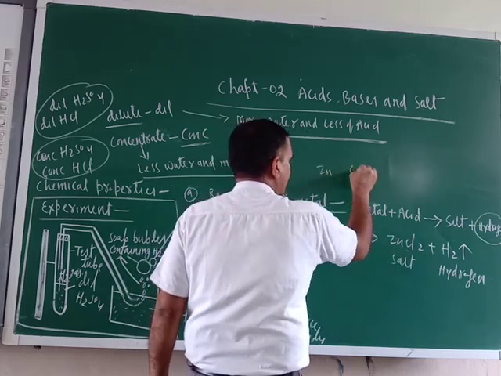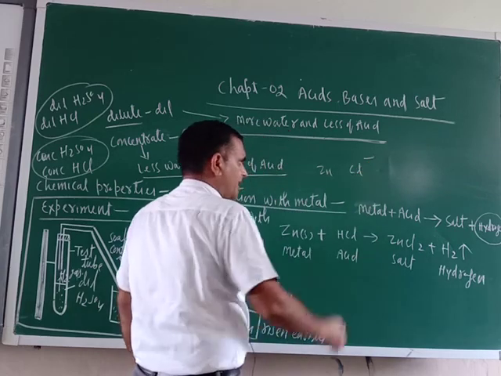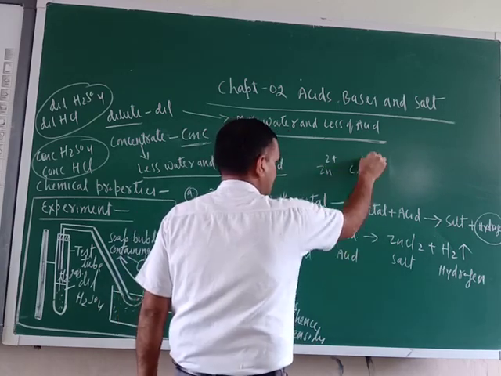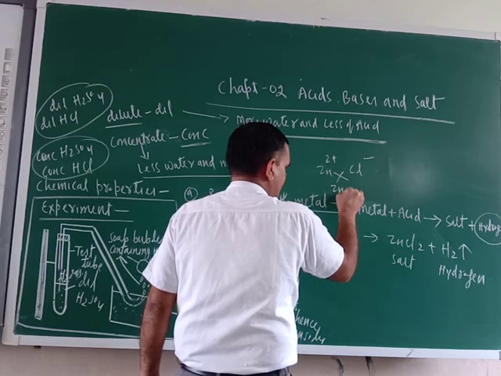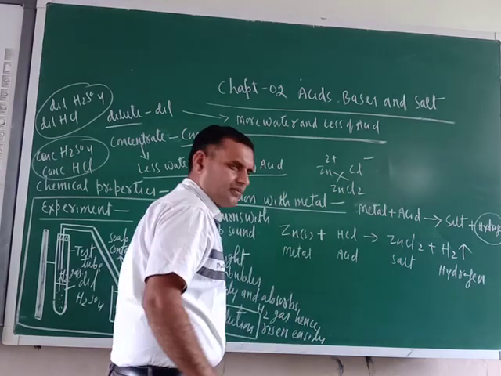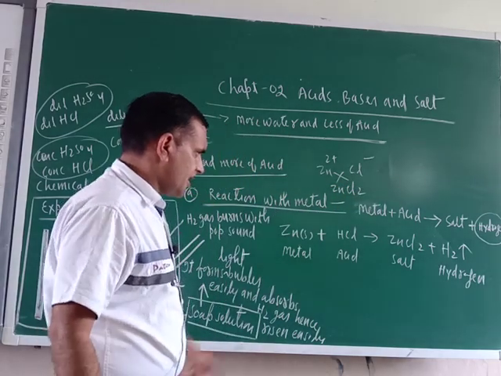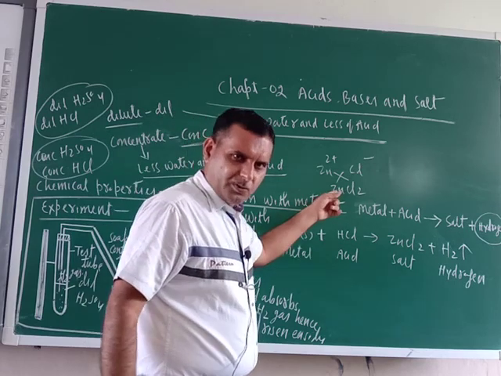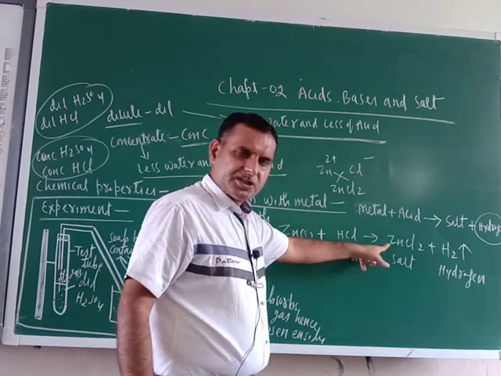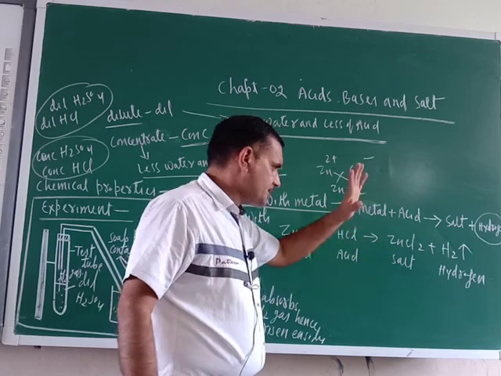Zinc is 2 positive, Cl is single negative. So crisscross this, and this is ZnCl2. I hope you understand this. This is zinc chloride and this is salt.